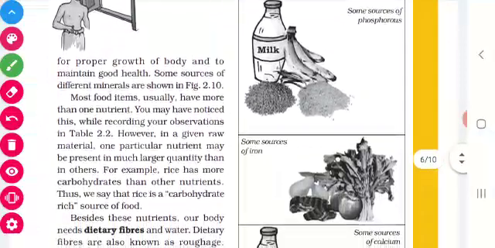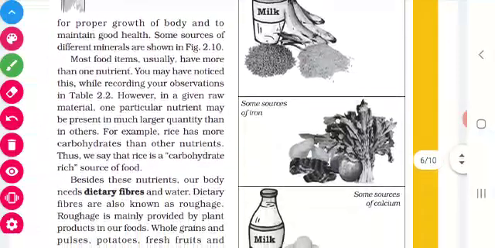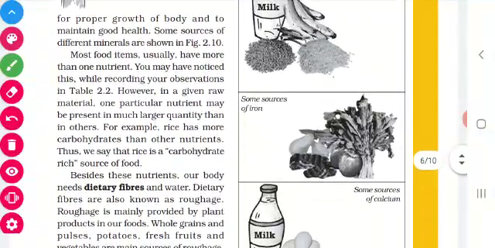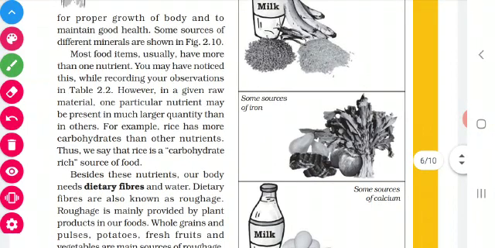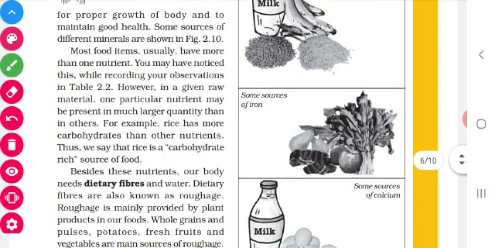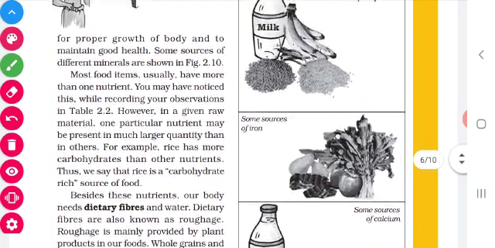Then one more nutrient is there, that is minerals. These minerals are also called protective food. They also protect our body from diseases. Okay, children? Now let us see about another nutrient.